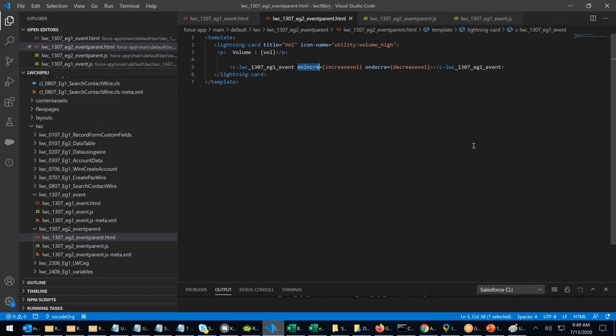Understood? Yes, sir. Everybody, yes or no? How to create an event, how to dispatch an event, how to listen to an event in LWC. It is a completely different concept, completely different from your Lightning.